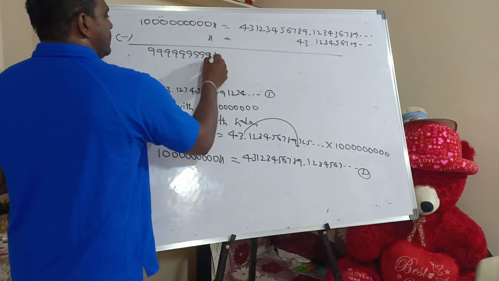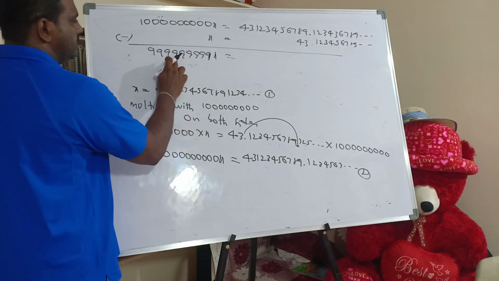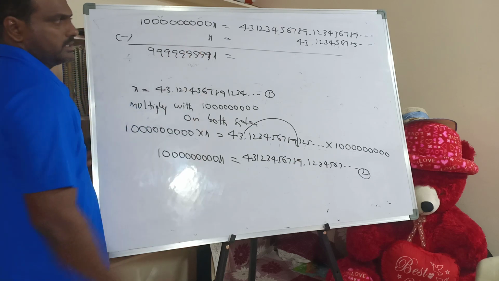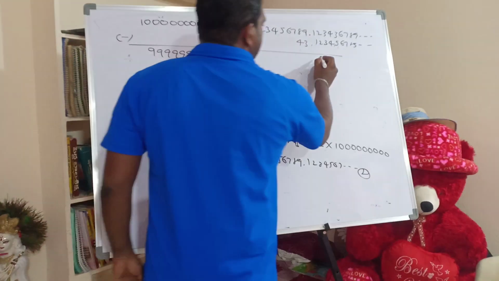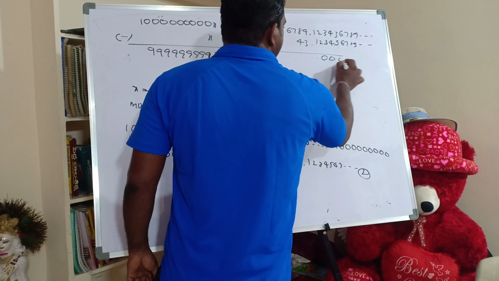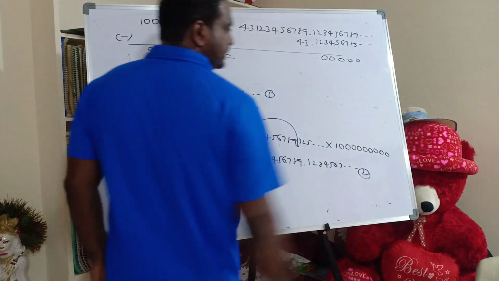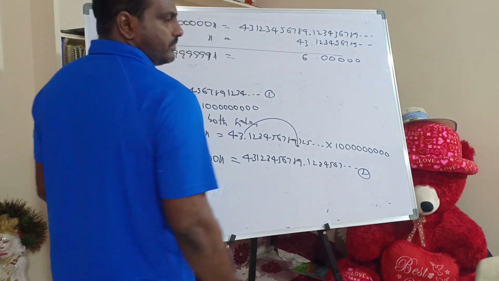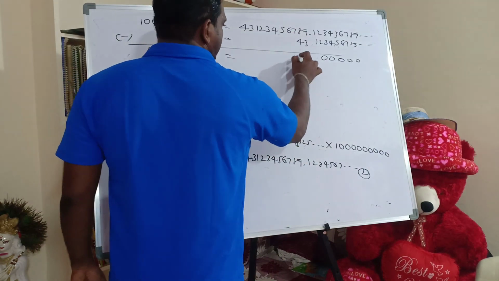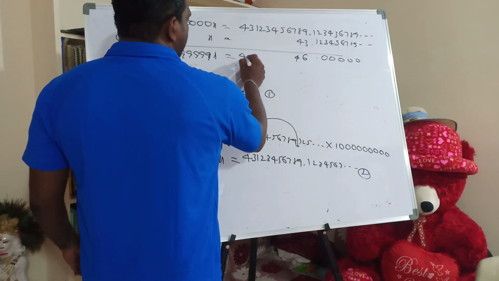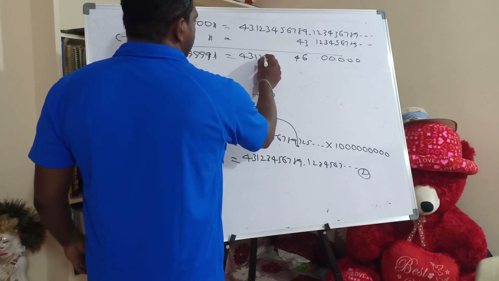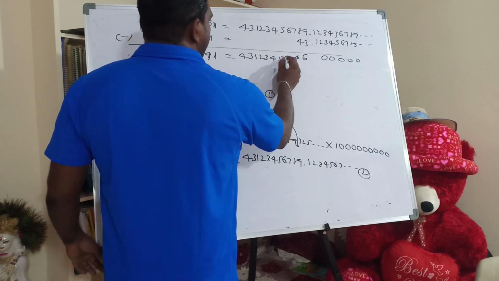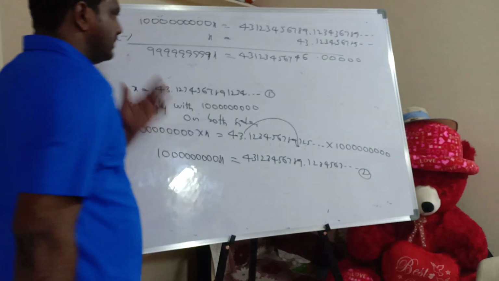9x is equal to, on the right hand side the total will become 0 after the decimal. 9 minus 3 is 6, 8 minus 4 is 4, remaining everything the same: 4312345676.46.